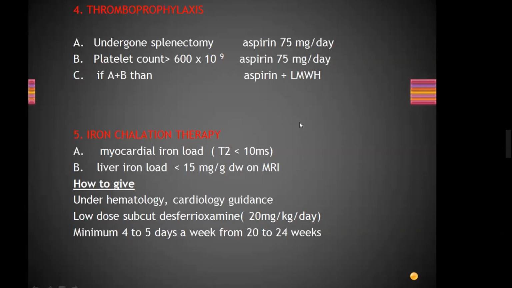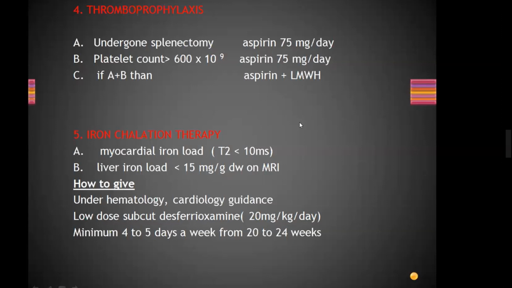And which substance is safe to give antenatally in pregnant women? Liver iron load is more than 15, yes, sorry, I missed the sign.